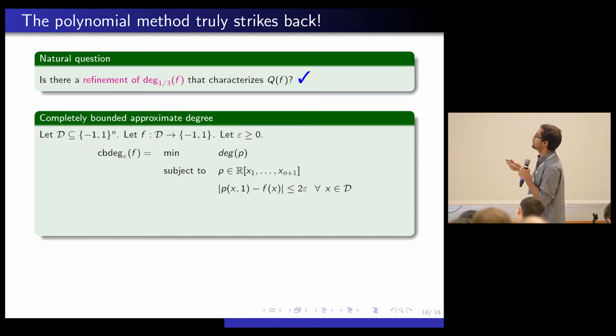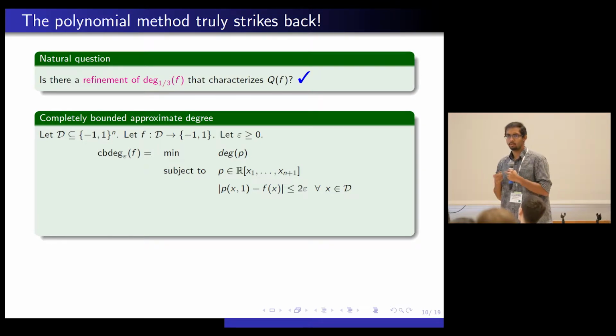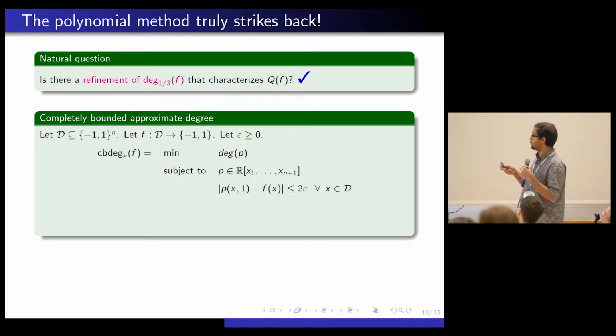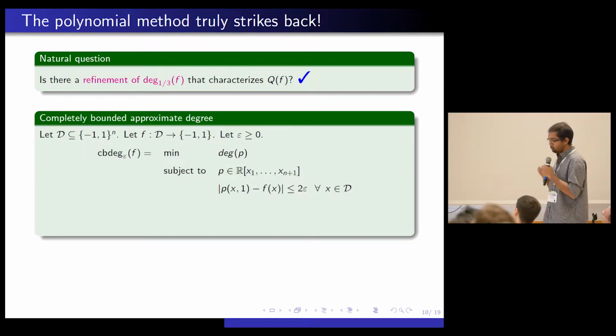So let's just feed the last variable 1. So p of x comma 1 should be close to f of x. And what I mean by close is that it should be close up to epsilon. And this should hold for every input in the domain of f. So up to now, this was almost similar to what was happening in approximate degree, except this n plus 1 to n, which is not important here. So everything is the same.